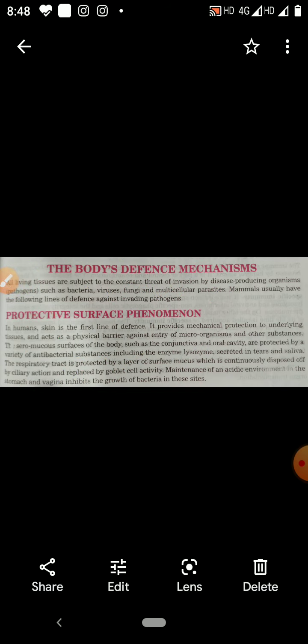Germs are found at certain places. The places where disease causing germs are found are called the reservoir of infection.